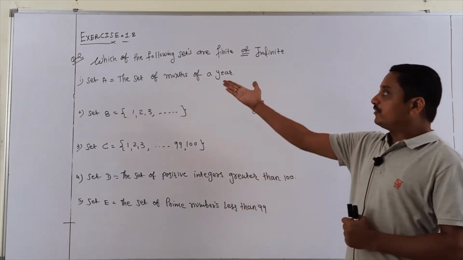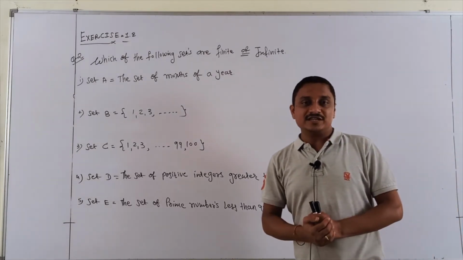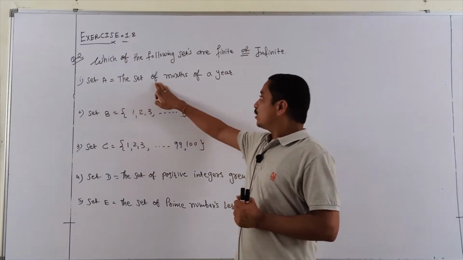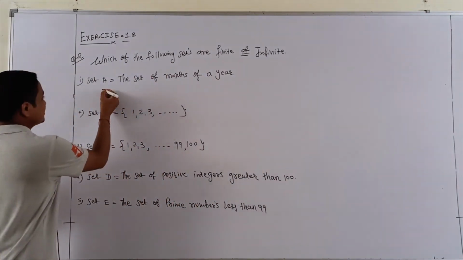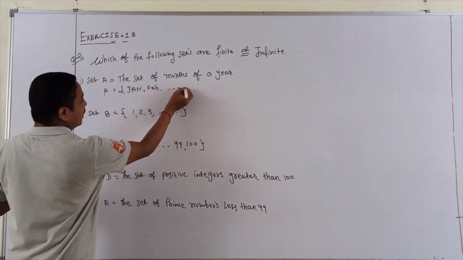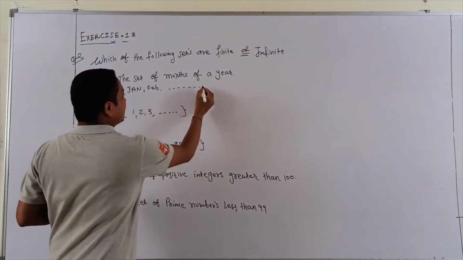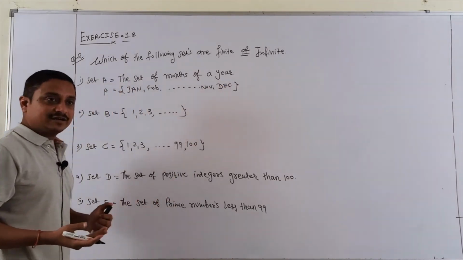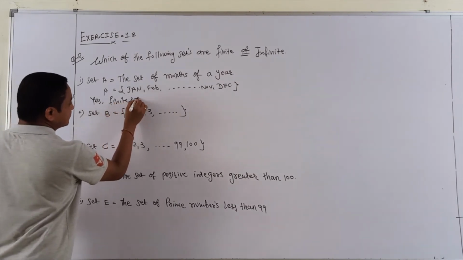Continue students, question 2. Identify whether the given sets are finite or infinite. Already explained today, students, the definitions related to finite and infinite. First, set A, the set of months of a year. You know the months of the year, students? January, February, March, April, May, June, July, August, September, October, November and December. It means you find out that yes, it is a finite set.